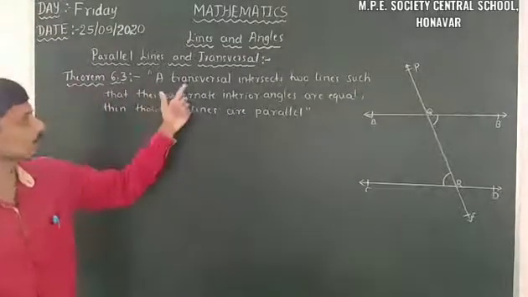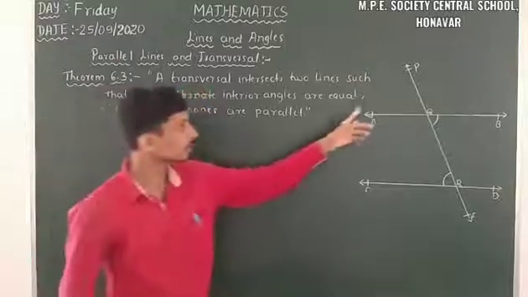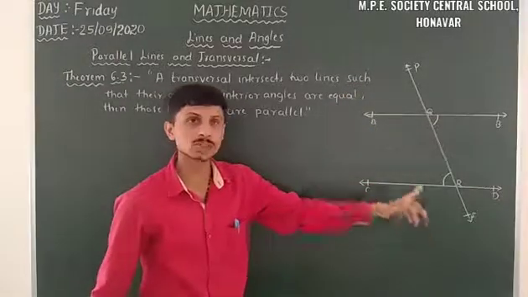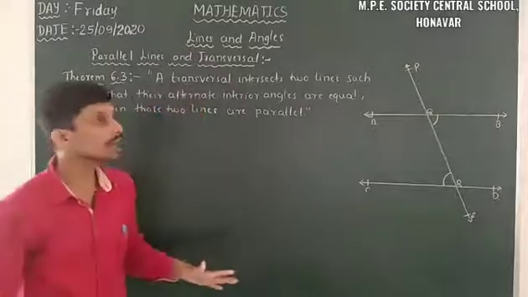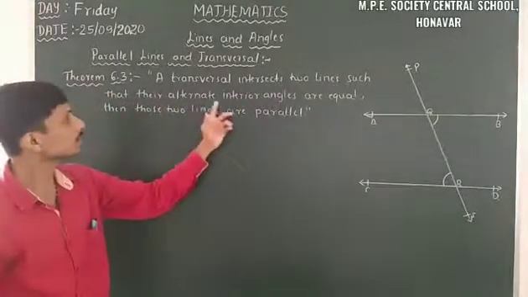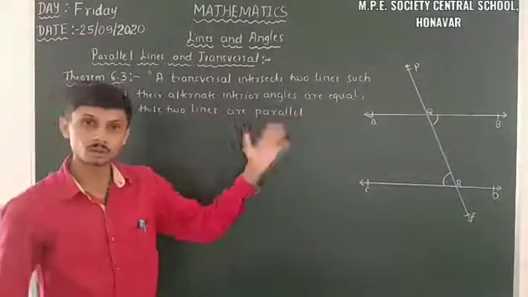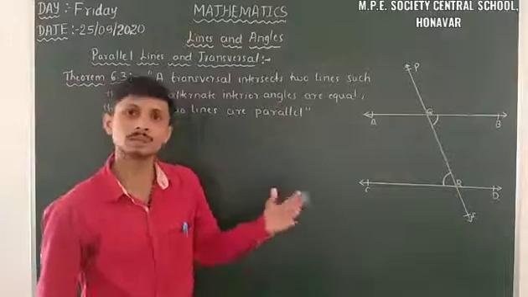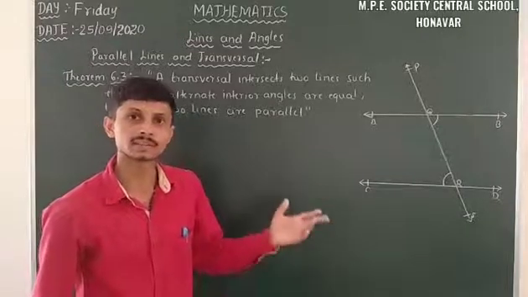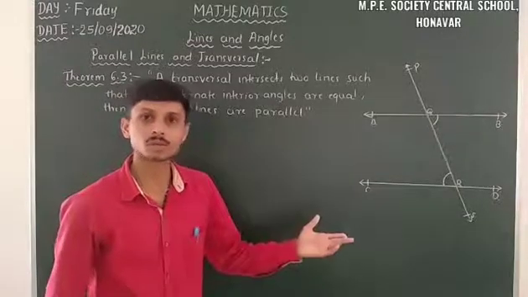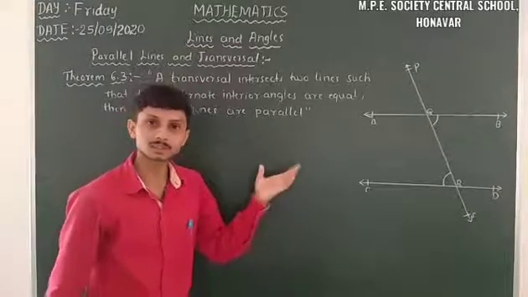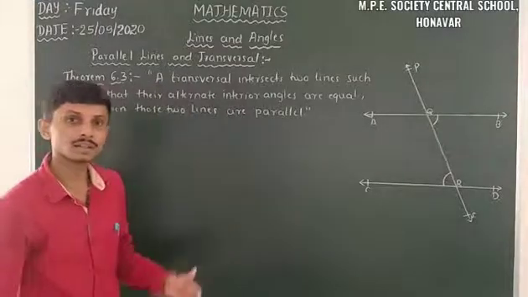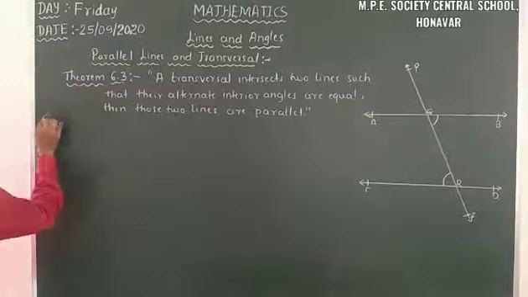Firstly, we want a transversal intersecting two lines. Here PS transversal intersects two lines AB and CD, such that their alternate interior angles are equal. We have to take any one pair of alternate interior angles, and those two angles are equal. This is the given term. So firstly we have to write the given terms.